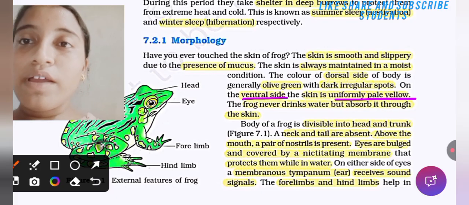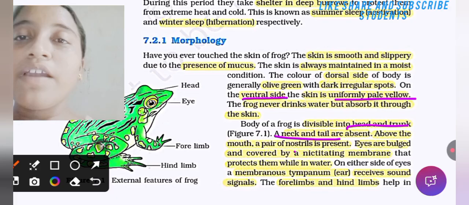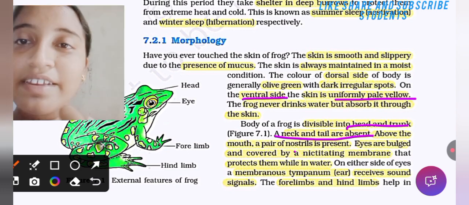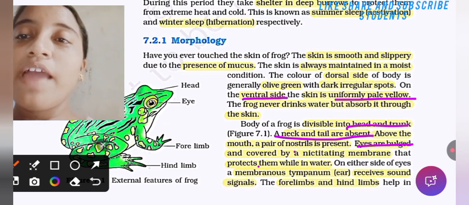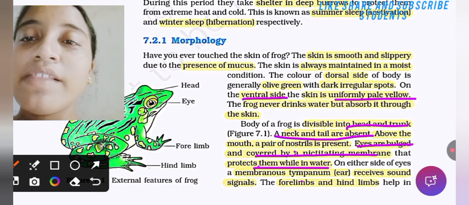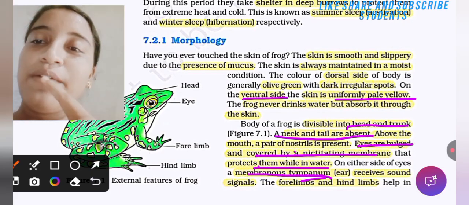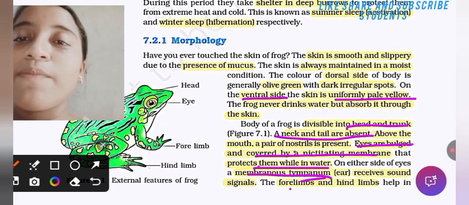The body of a frog is divisible into head and trunk. A neck and a tail are absent. Above the mouth, a pair of nostrils are present. Eyes are bulged and covered by a nictitating membrane that protects them while in water. On either side of the eyes, a membranous tympanum, that is the ear, is present, which receives sound signals.